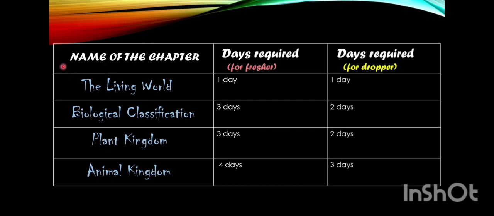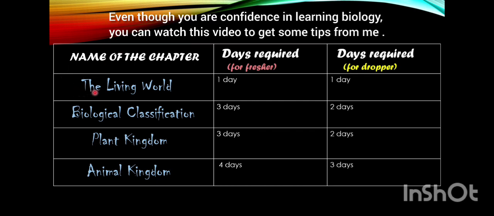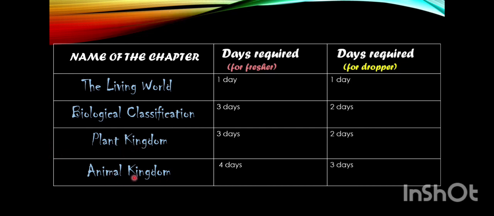So this is the first unit of class 11th biology and it has the living world, biological classification, plant kingdom and animal kingdom. Now I am giving the days required for fresher as well as dropper.